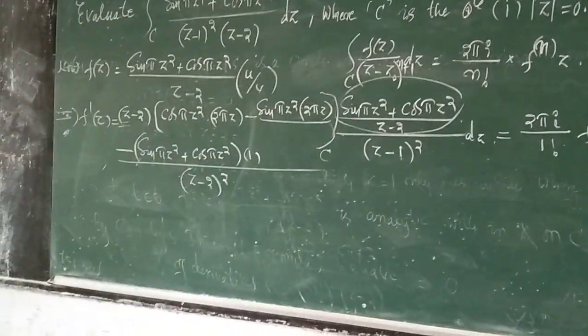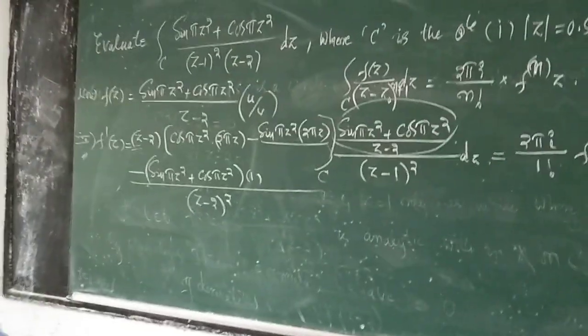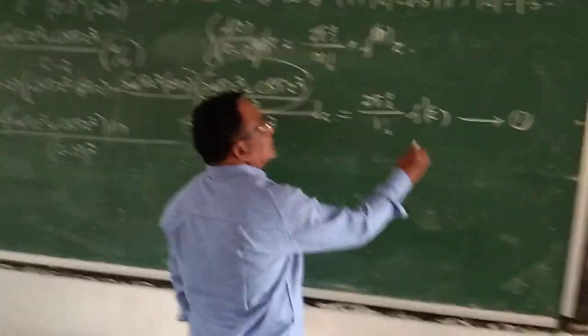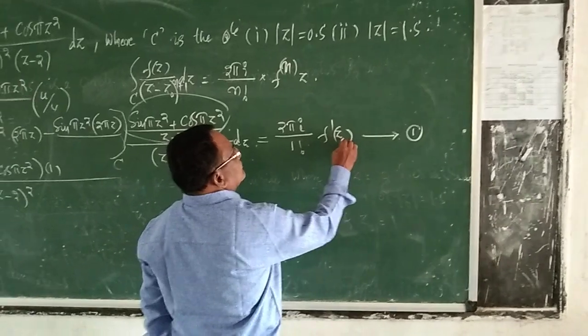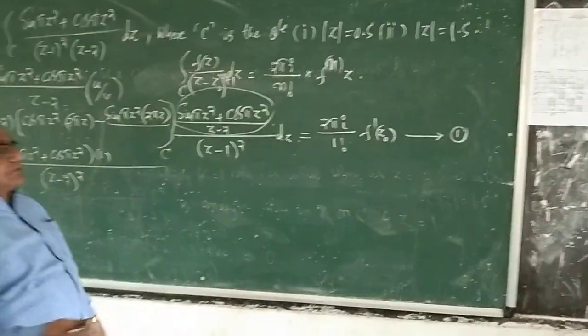And I wanted to find here f dash z0. Z0 is 1 here.